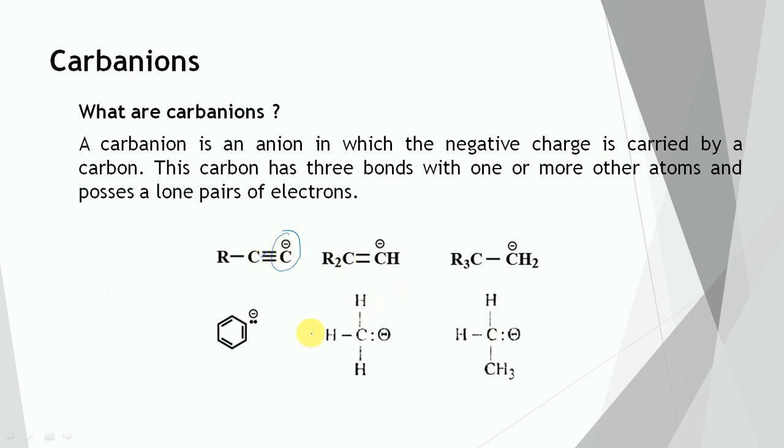Then the case of the methyl carbanion. This carbon carries the lone pair of electrons with negative charge and is bonded to 3 hydrogens with 3 sigma bonds. Similarly, ethyl carbanion. This carbon carries the lone pair of electrons with negative charge and is bonded to 2 hydrogens with sigma bonds and 1 methyl group with a sigma bond. So these are a few more examples of carbanions in which one carbon carries the negative charge.